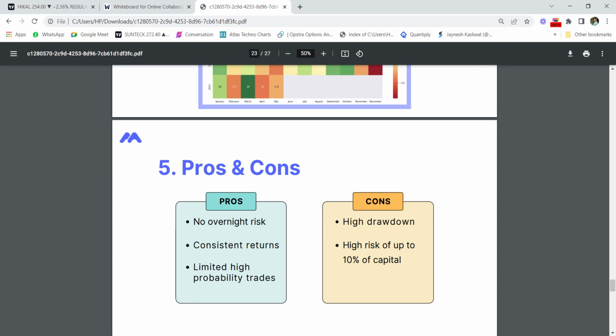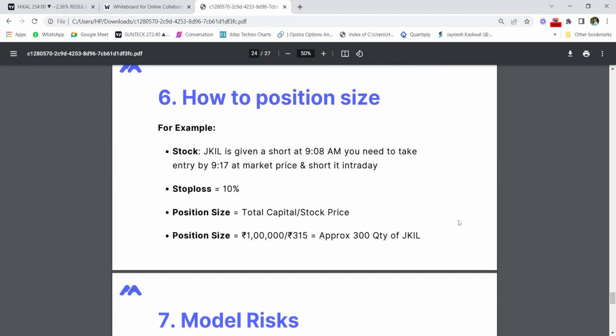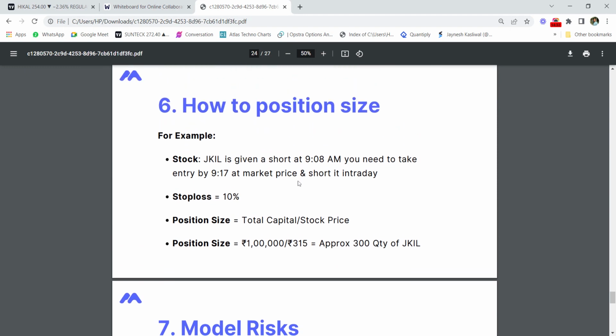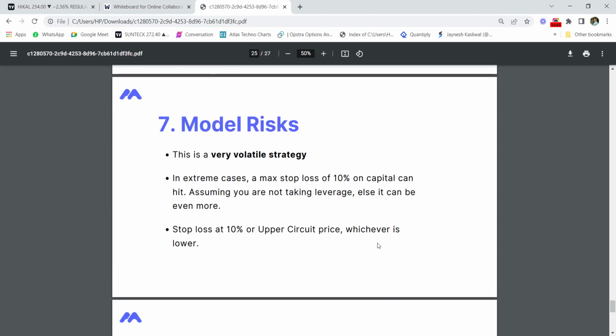We have to understand the law of large numbers. If you continuously trade a strategy, only then will you be profitable. Otherwise, if you jump from strategy to strategy, it is of no use, to be honest. We have also talked about how to position size: divide the capital, that is 1 lakh rupees, by the stock price. So if the stock price is 1000 rupees, we will get 100 quantity.